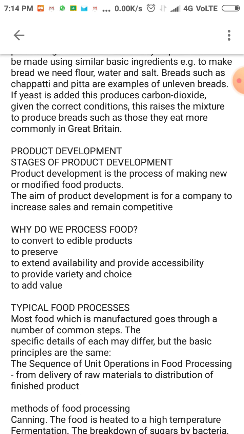And the product development, so there are different stages of product development. Product development is the process of making new or modified products. The aim of product development is for a company to increase sales and remain competitive.